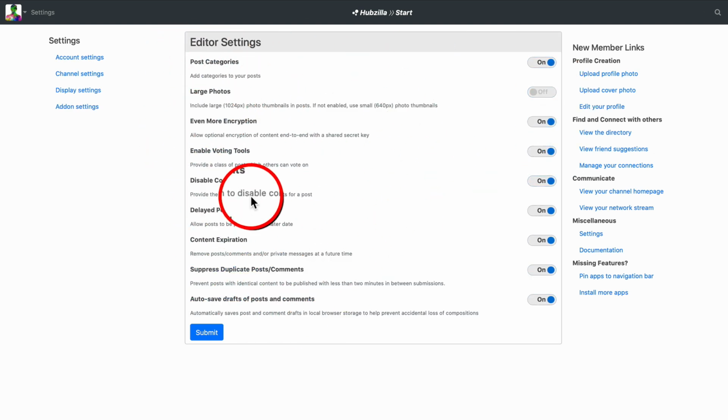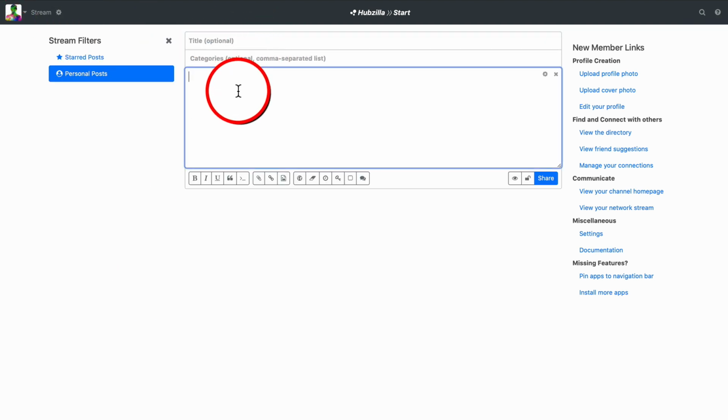We can, for example, make sure that comments are enabled. We can allow voting. We can add even more encryption. Not too sure what that's about, to be honest. We can add to categories. I'm going to leave it up to you to explore this, but just know that you can post directly onto your channels. So maybe every time you update your website, or you have a new piece of content or a new offer, you can post it here.